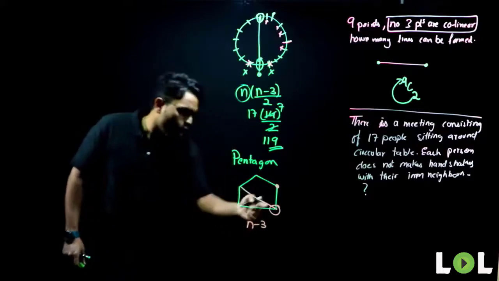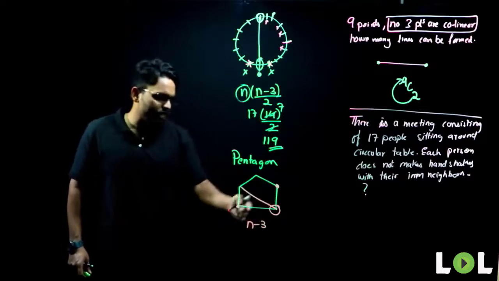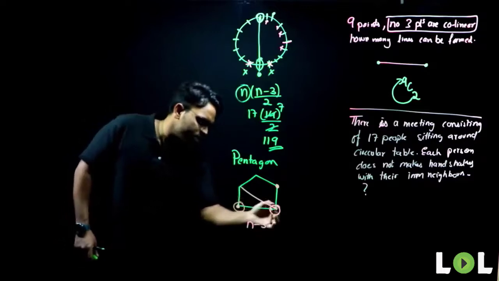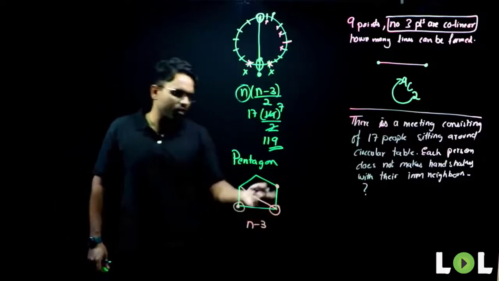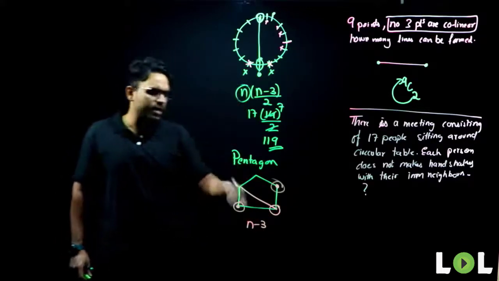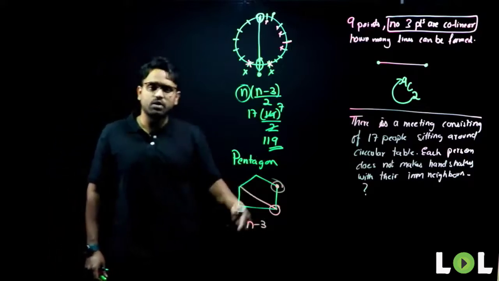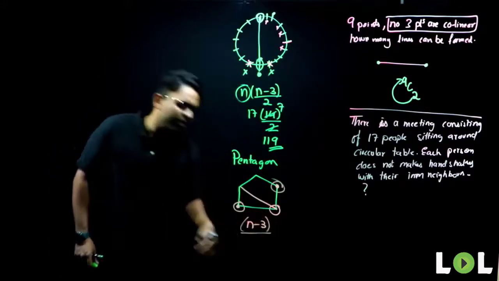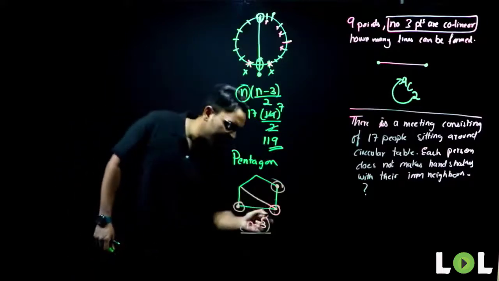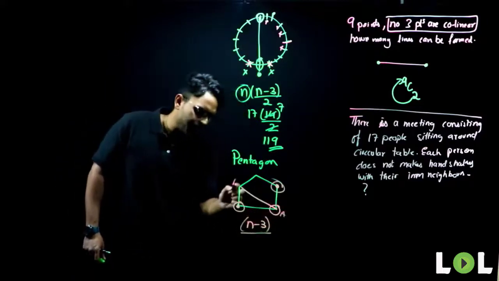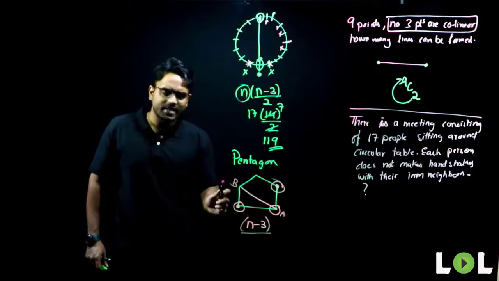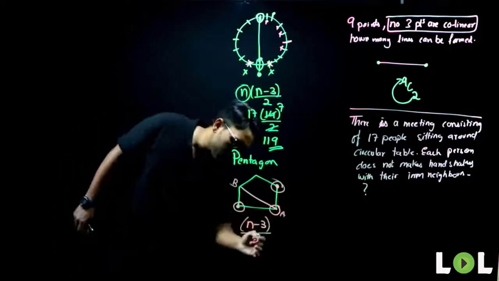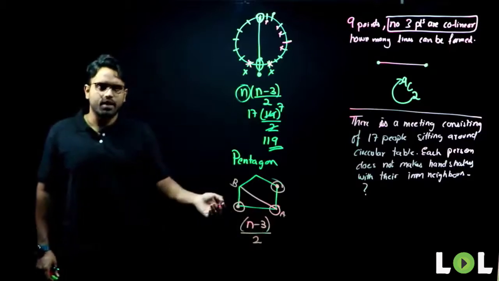I am asking you how many points I have to eliminate. This is one point that I have to eliminate, as in the earlier case. This is another point that I have to eliminate, which cannot form a diagonal. This is another point within this pentagon which I have to eliminate, with which it cannot form a diagonal. Now, again, I have to divide by 2. Why? Because if I name it diagonal AB, it is the same as diagonal BA. So what is being done here? Double counting. So I have to divide by 2.